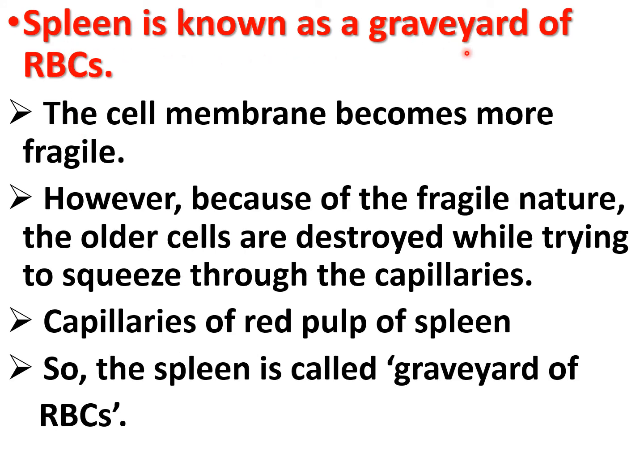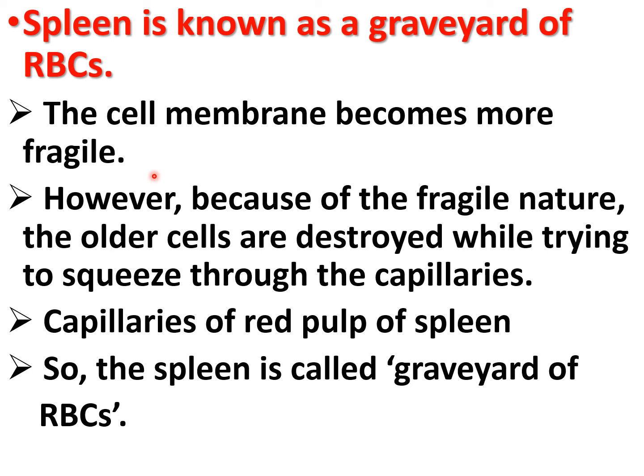Spleen is known as graveyard of RBC. When the cell becomes older, about 120 days, the cell membrane becomes more fragile, and the diameter of the capillary is less than or equal to that of RBC. Younger RBC can pass through the capillary very easily.